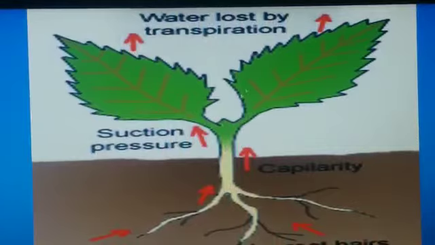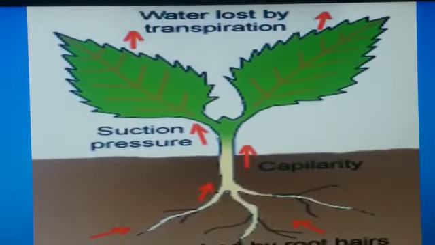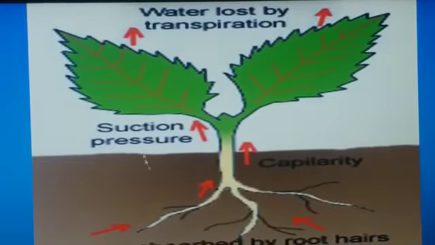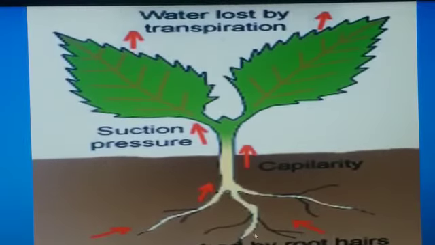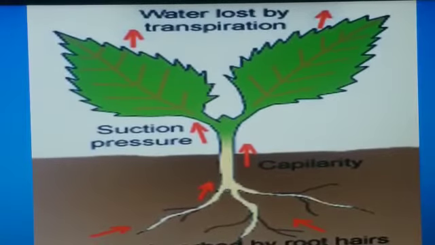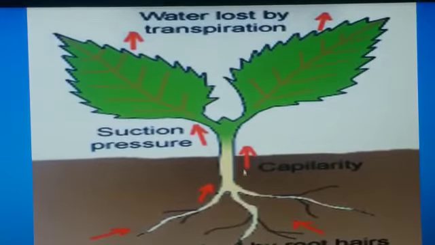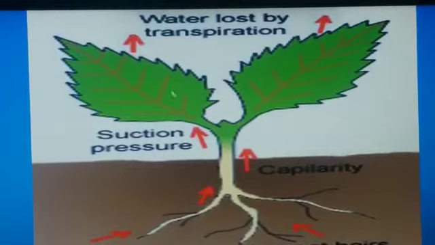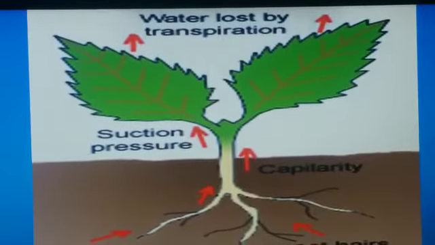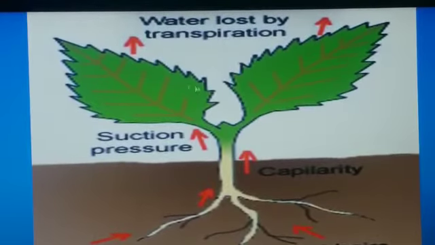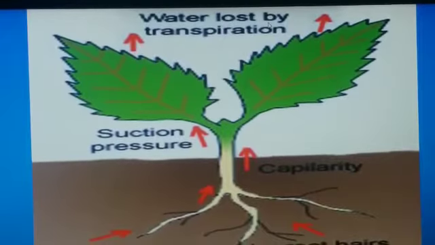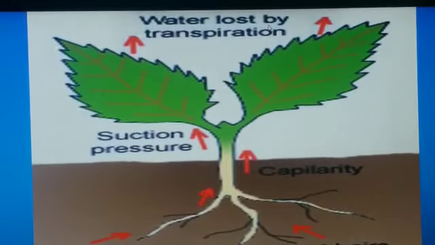This diagram clearly shows how transpiration works. Water is lost by transpiration. Water is absorbed by the root hair, and through the suction pressure it goes from capillaries to the leaves, and then it goes out. It transpires in the form of water vapor.